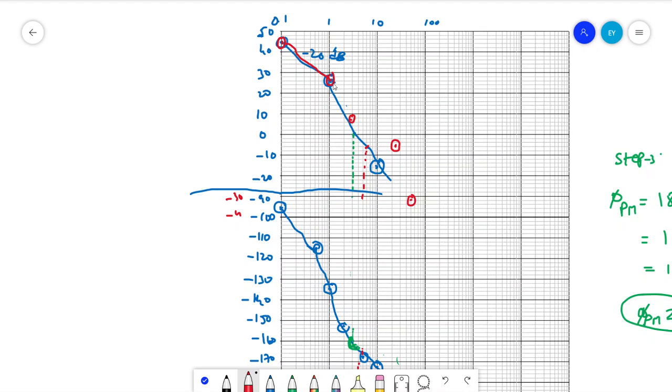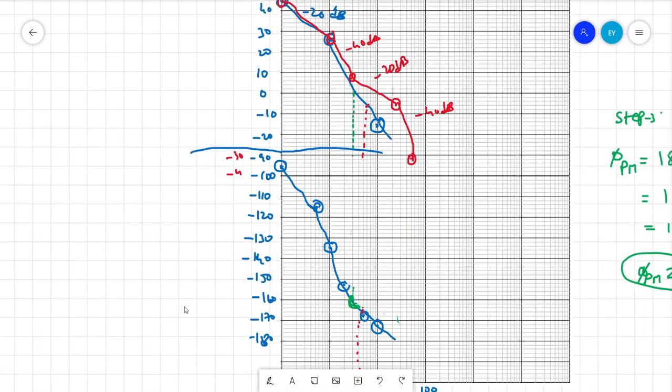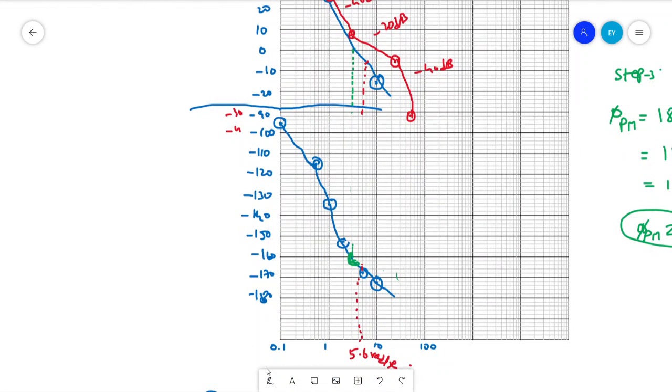Okay, now let us join all the points. This is giving minus 40 dB, and this is actually contributing 20 dB, and this is actually contributing minus 40 dB. Okay, so this is how the gain plot actually varies. Let us come to the phase plot now. Let us sketch the phase plot.